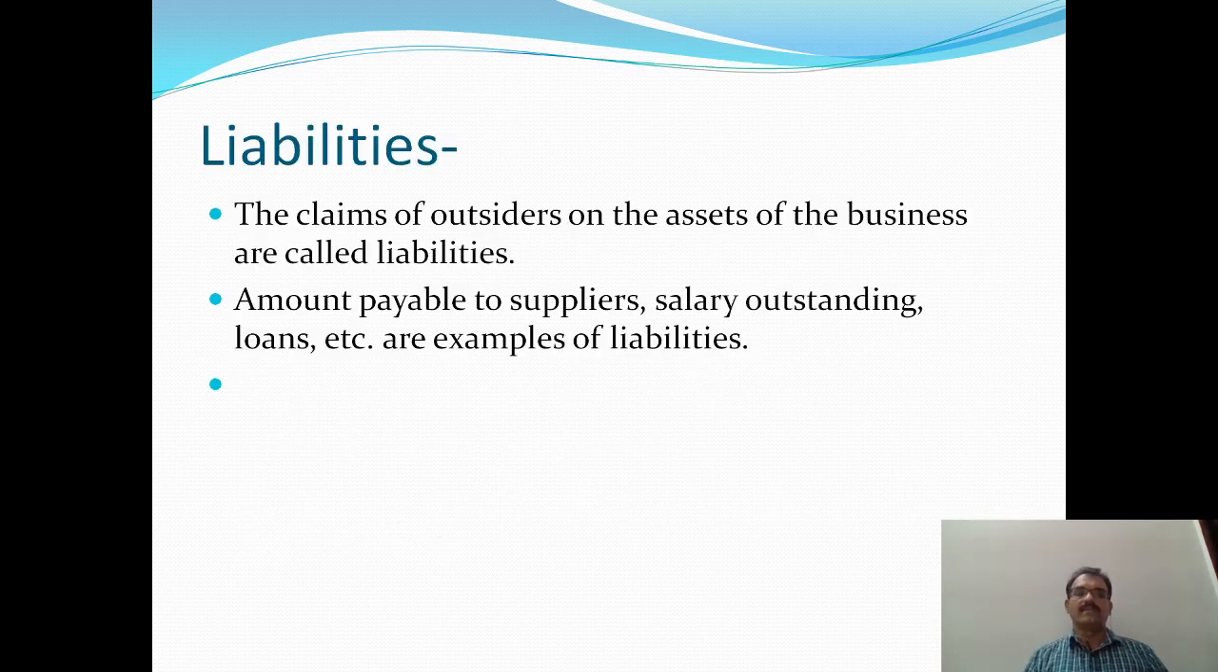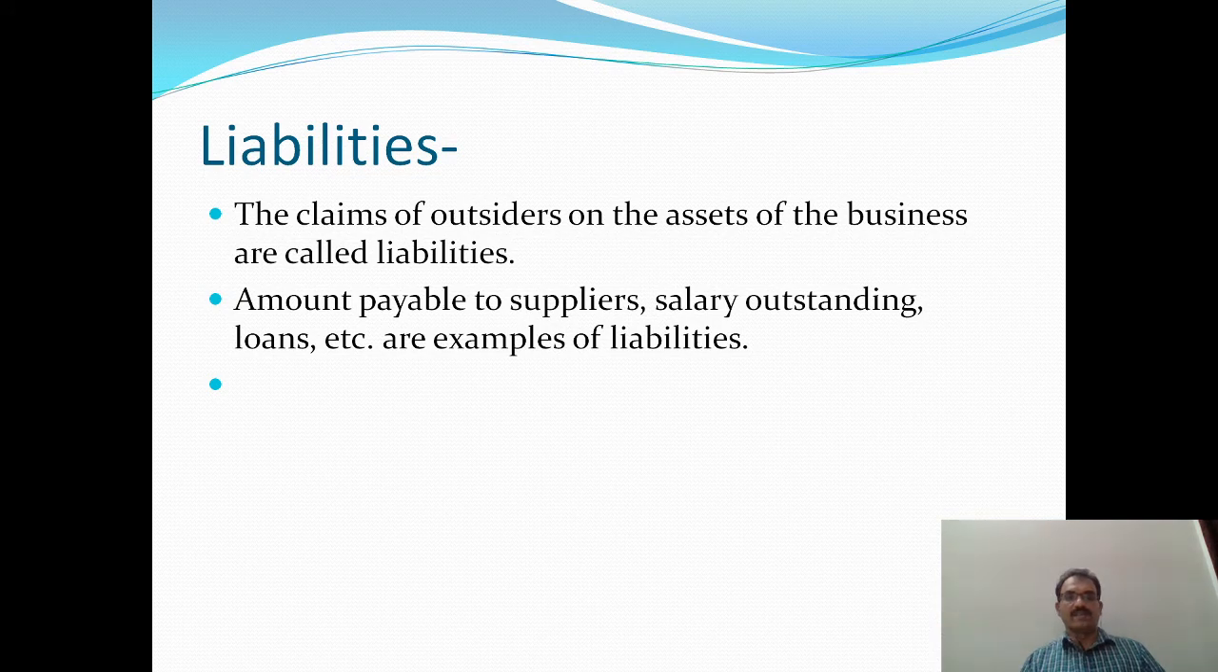The next term is liabilities. The claims of outsiders on the assets of the business are called liabilities. For example, amount payable to suppliers, salary outstanding, loans payable to a bank, etc. are examples of liabilities. So what is a liability? A liability is an amount payable by the business to outsiders.